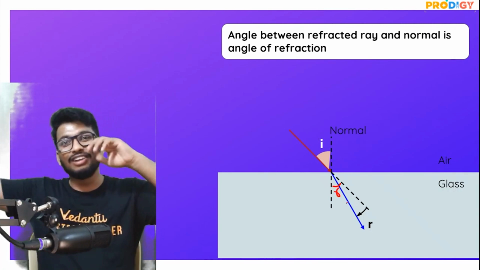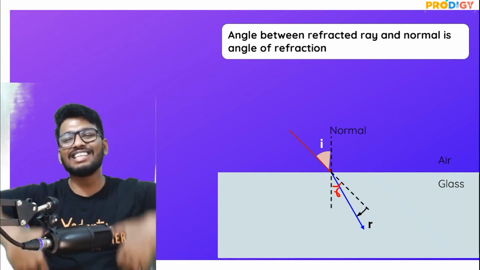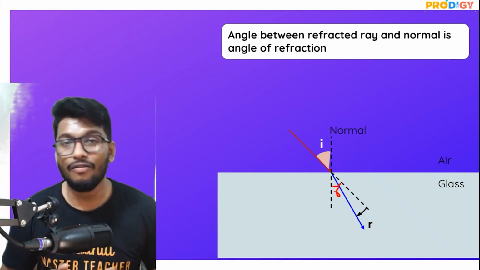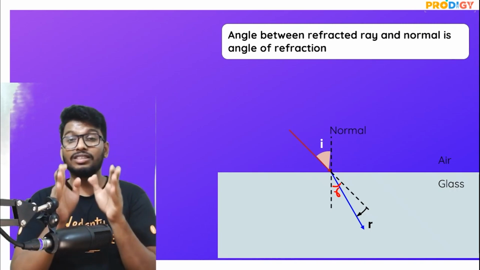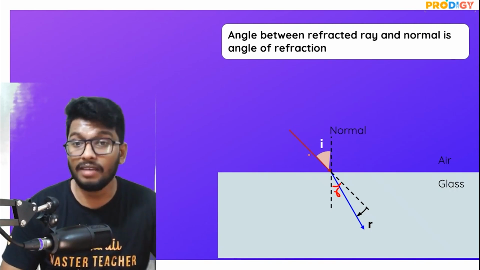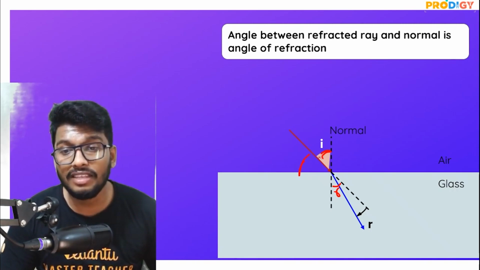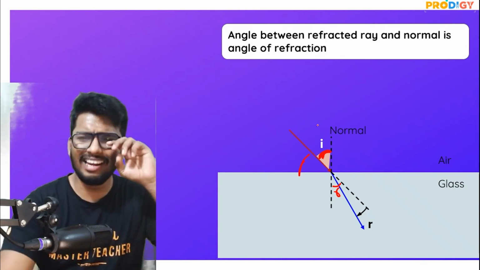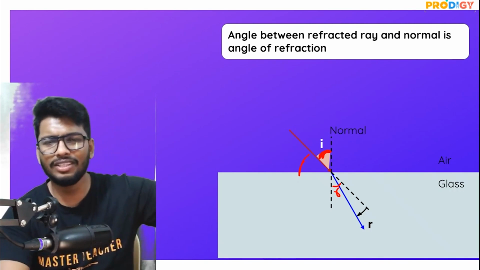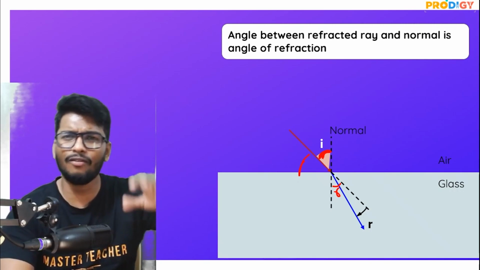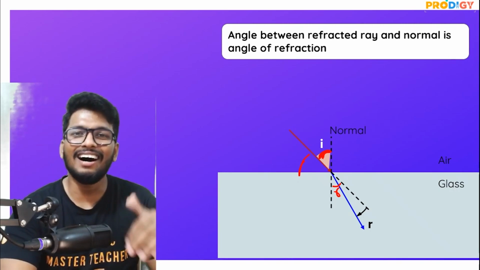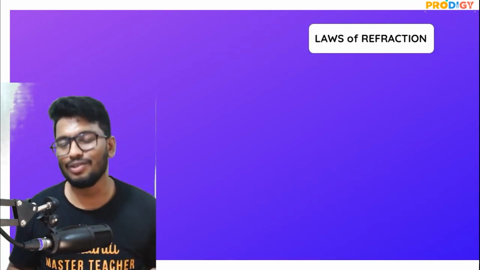So you have angle of reflection in the case of reflection, and in the case of refraction, it's called the angle of refraction. So you have both angle of incidence and angle of refraction. Again, guys, these are with respect to the normal, not with regards to the medium. It is not this angle, but rather this particular angle. These are things you've already studied in the past. When we talked about mirrors, we already talked about the angle of incidence and angle of reflection, so this is just an add-on to that. I'm hoping that you guys know about it.